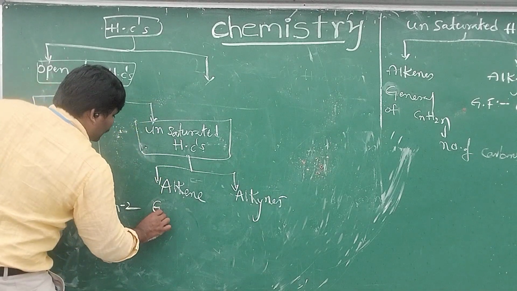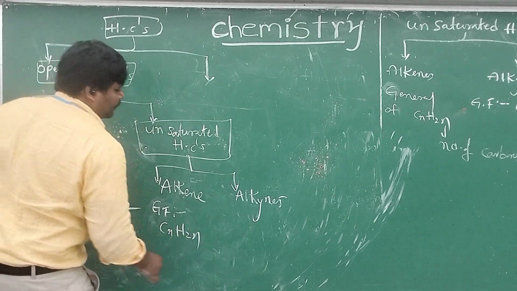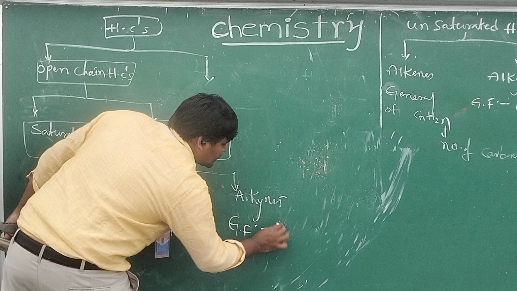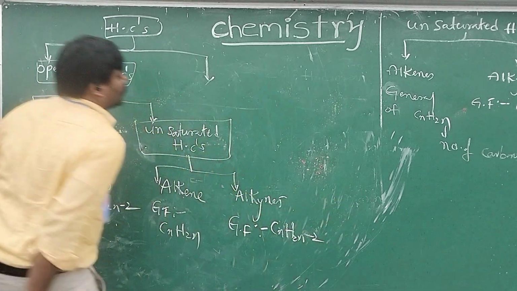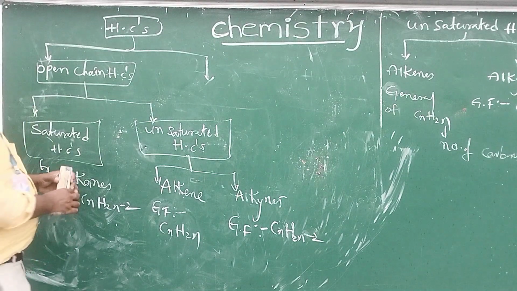The general formula of alkene is CnH2n. The general formula of alkyne is CnH2n minus 2. So this is information about open chain hydrocarbons.